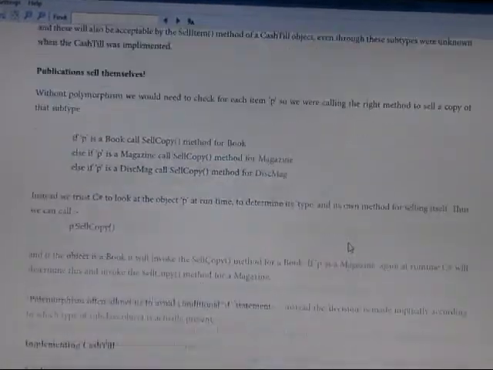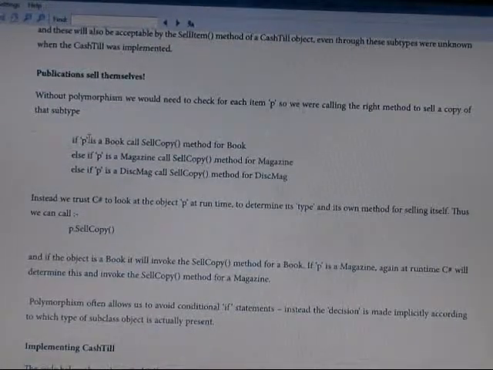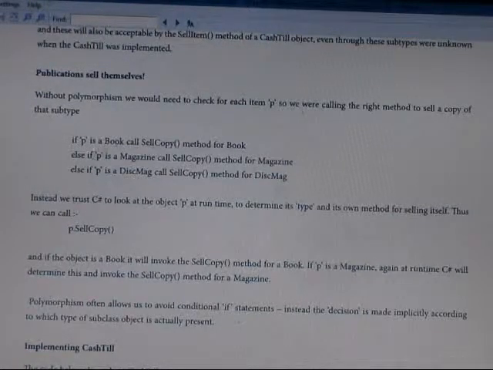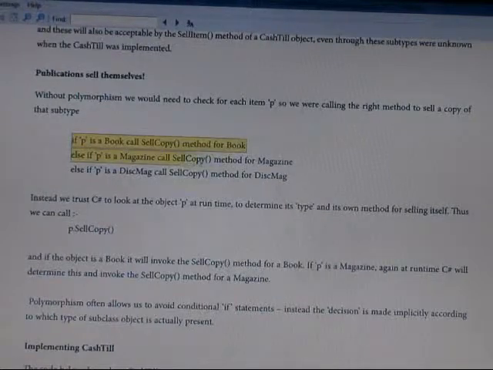So the publications sell themselves. If it is a book, it calls the sell copy method for the book. If it is a magazine, it calls the sell copy method for the magazine. If it is a DISC magazine, it calls the sell copy method for the DISC magazine. This is the way that we have to work it out.